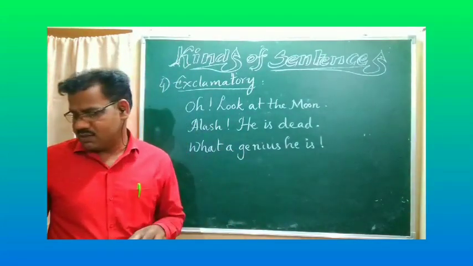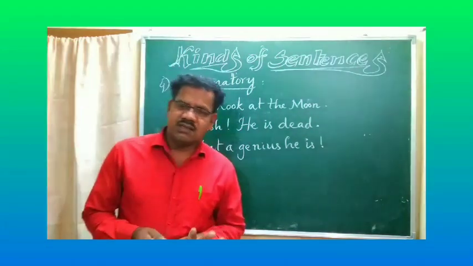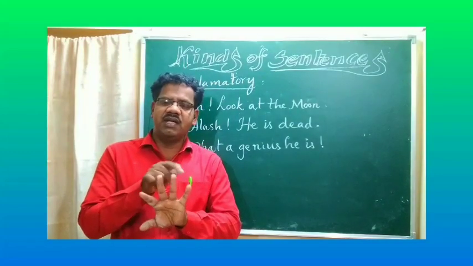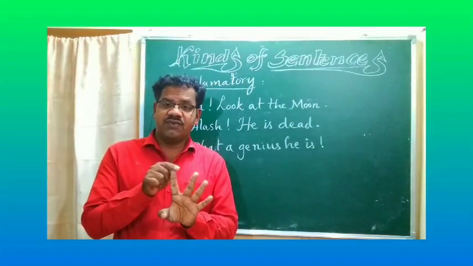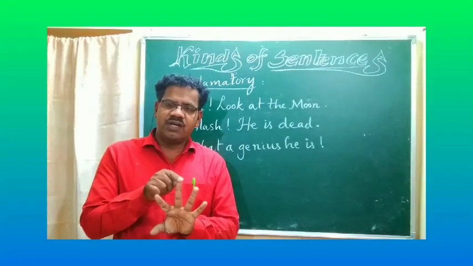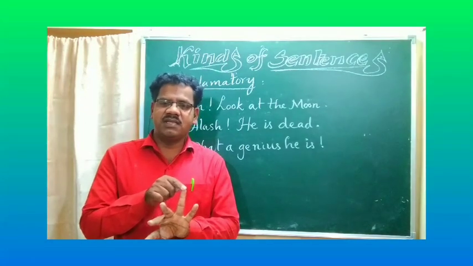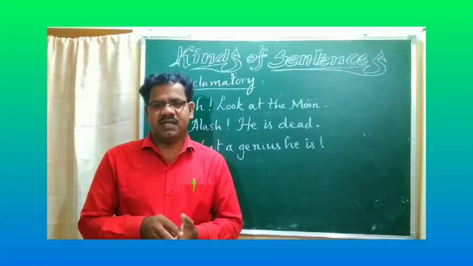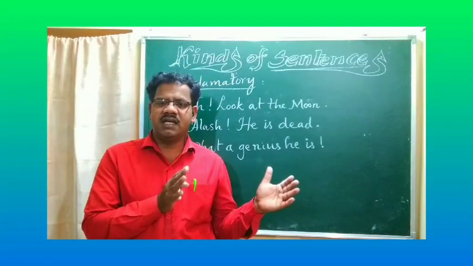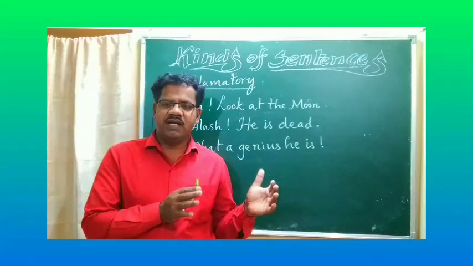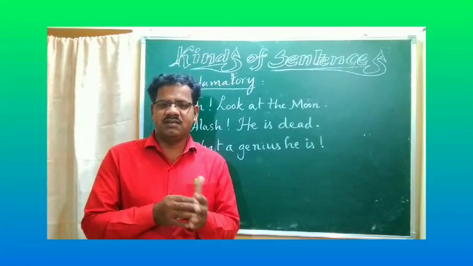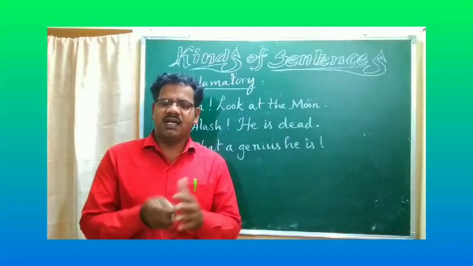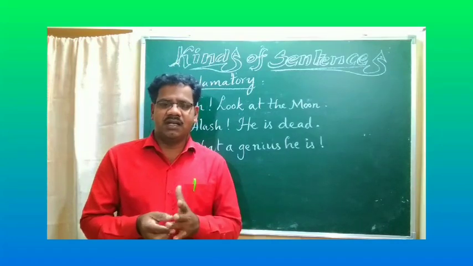Once, the lesson: kinds of sentences are 4 types, like casual friend, close friend, best friend, innocent friend. Casual friend's name is assertive. Close friend's name is interrogative. Best friend's name is imperative sentence. Last one, innocent friend's name is exclamatory. An assertive sentence indicates either yes or no. These are two types. Affirmative: I am a teacher, I am a doctor. Negative sentence: I am not a teacher, I am not a doctor.